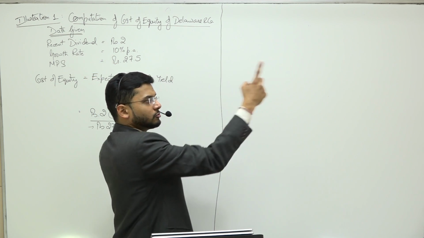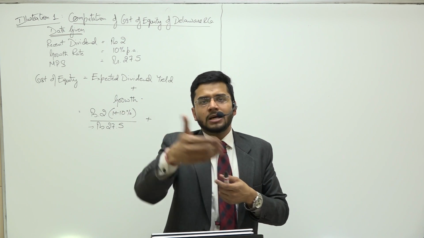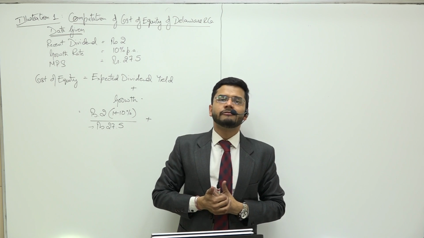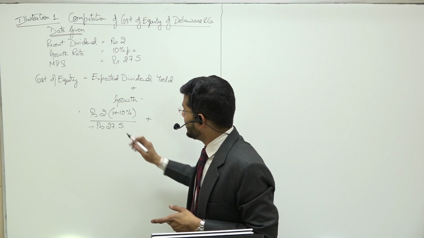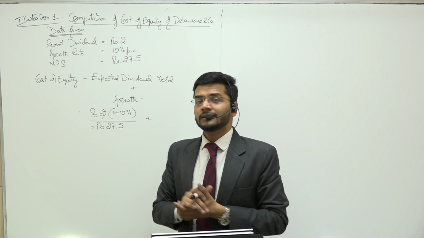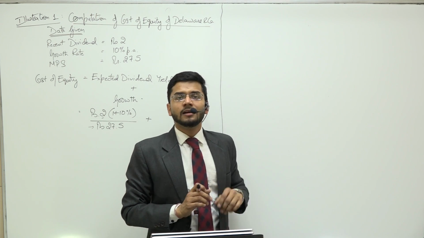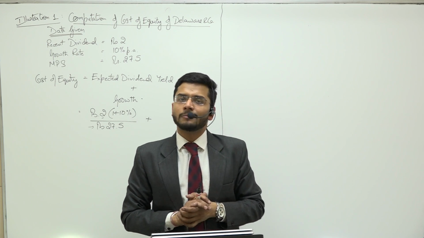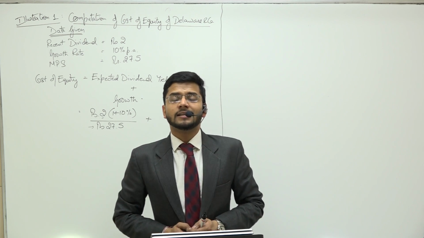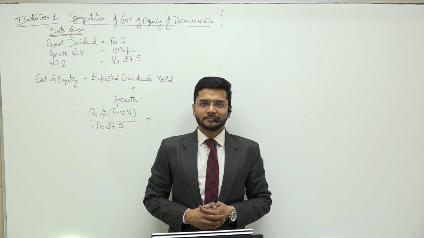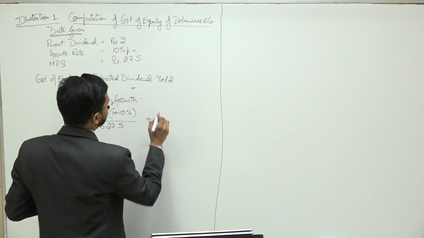I am looking forward to the future dividends, and the future dividends are the past dividends plus the growth rate. That is the future dividend amount which I'm going to get. So current dividend plus 10% is the future expected dividend, and how much am I going to shell out from my pocket today? It is 27.5. So this is how I'm going to compute the expected dividend yield.